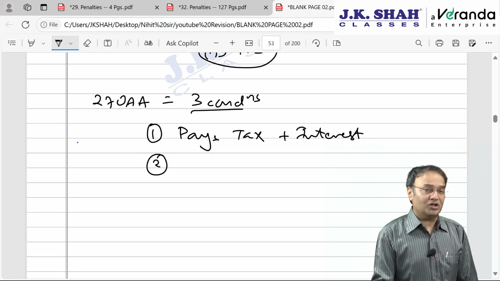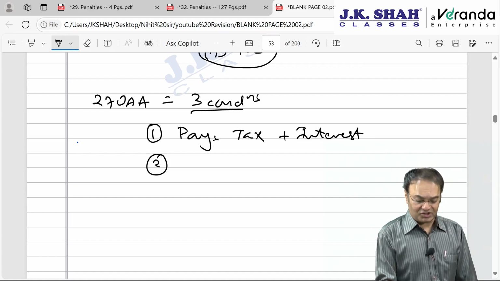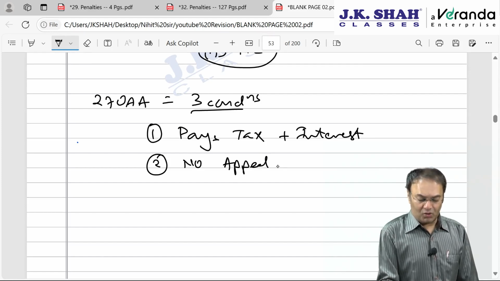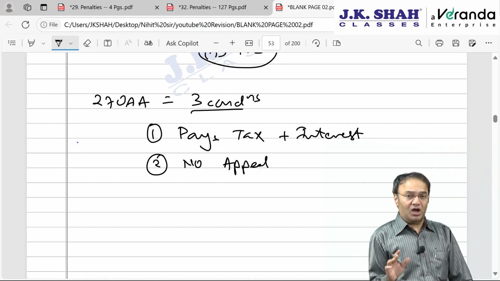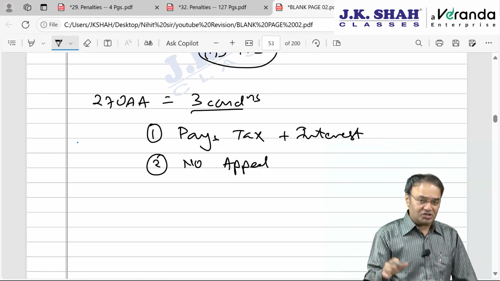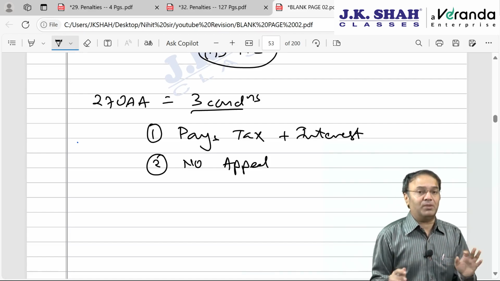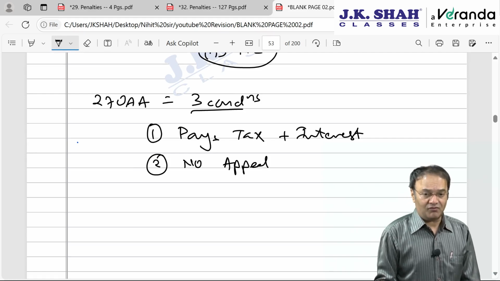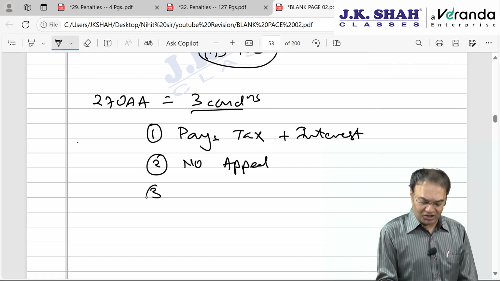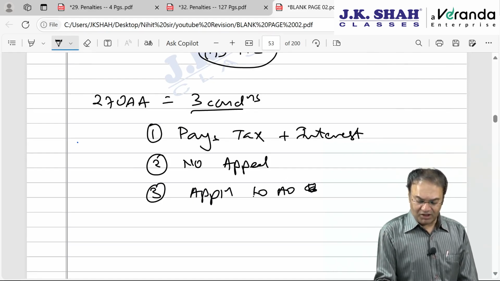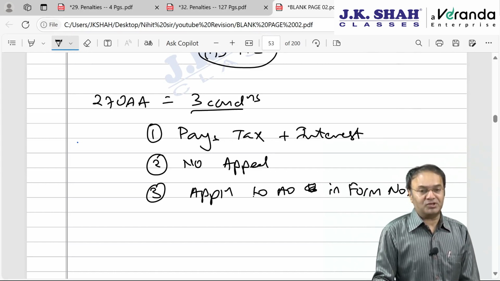within the time limit given in the demand notice under section 156, plus he files no appeal against the original assessment order. No appeal. Whatever additions are made by AO, the assessee admits it, that okay, addition I am fine with, I am ready to pay tax plus interest also, but penalty, disallow me this much. The assessee will have to apply without filing appeal against the assessment order, without challenging AO, and the assessee makes an application to AO under section 270AA in form number 68. Form number need not be remembered by you, just remember prescribed form.